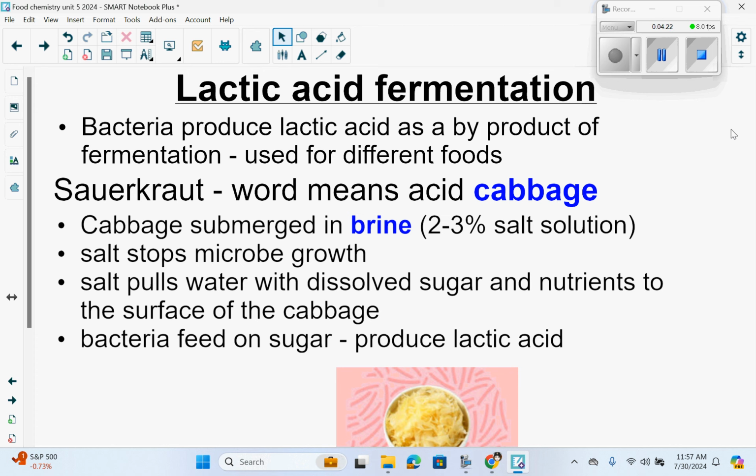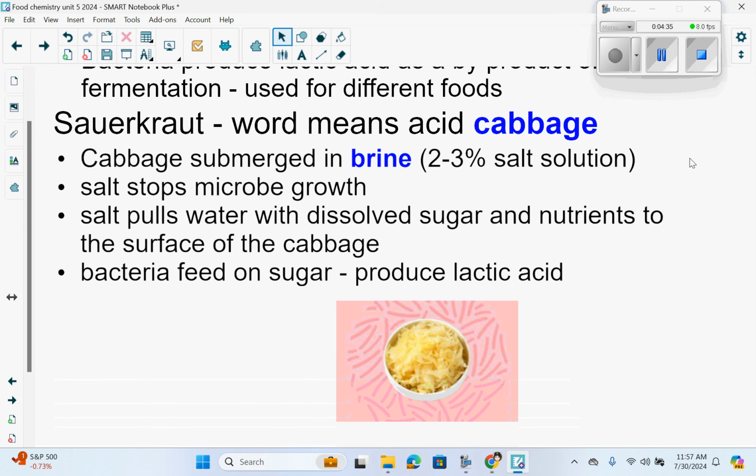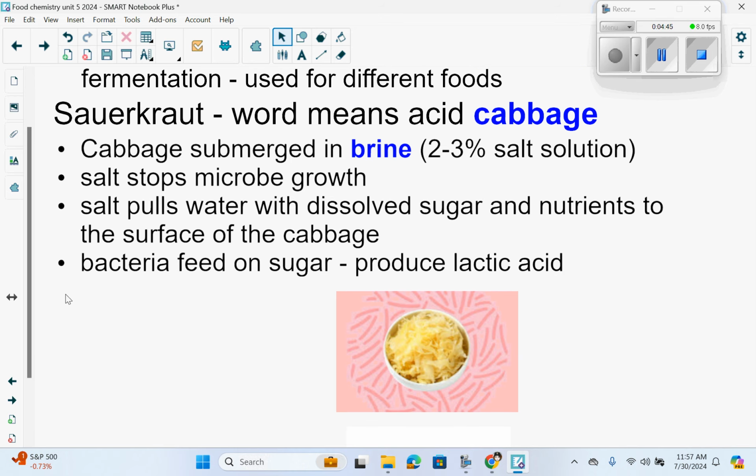Sauerkraut. The word means acid cabbage. So this is cabbage submerged in brine, which is a 2 to 3% salt solution. The salt stops microbe growth. The salt pulls water with dissolved sugar and nutrients to the surface of the cabbage. Bacteria feed on the sugar and produce the lactic acid. So you have two different types of bacterial action here.